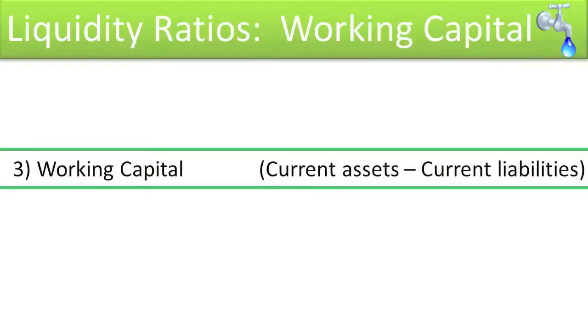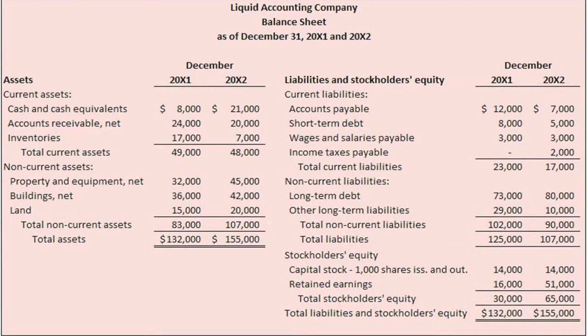Liquidity ratios, working capital. Similar to the current and quick ratios, another means of assessing a company's liquidity is to compute its working capital. Working capital is the difference in amount between a company's current assets less its current liabilities. A quick analysis of LAC's balance sheet shows that its working capital was $26,000 in 20X1.